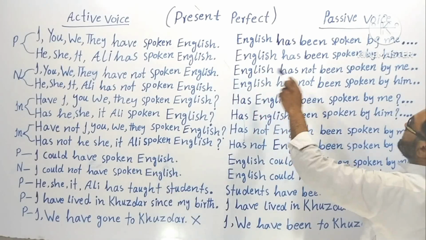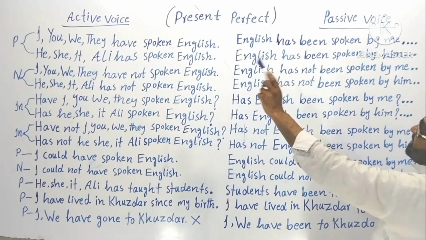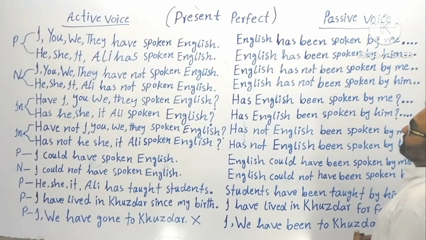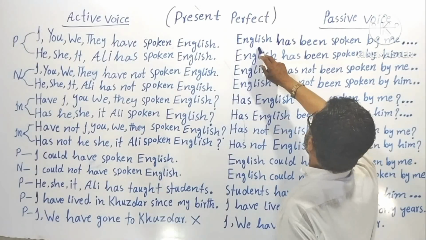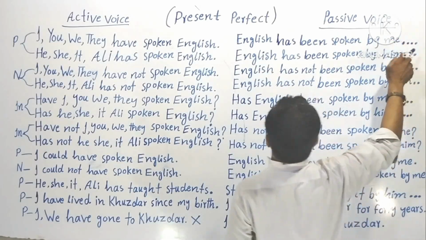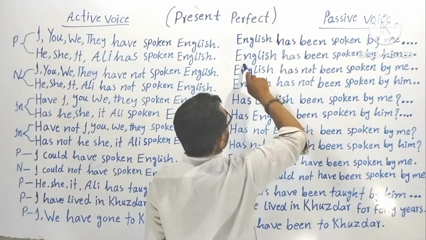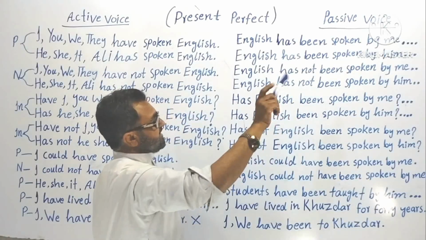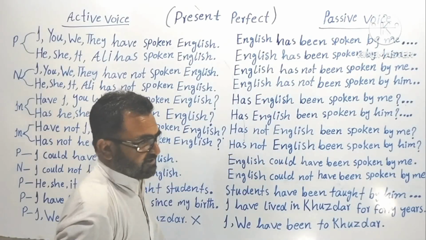There that is it, here it should be it. There that is Ali, here it should be Ali. Understood? Now let's read them. English has been spoken by me, by you, by us, by them. The next one: English has been spoken by him, by her, by it, by Ali, etc. Correct?